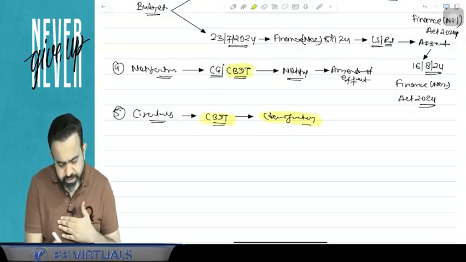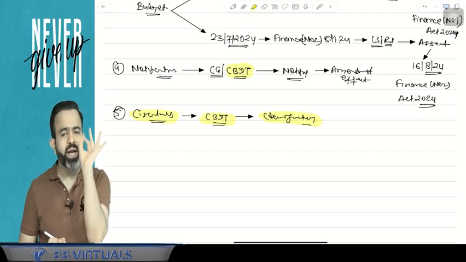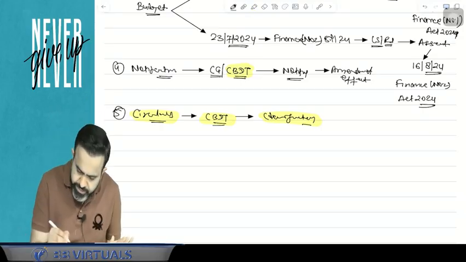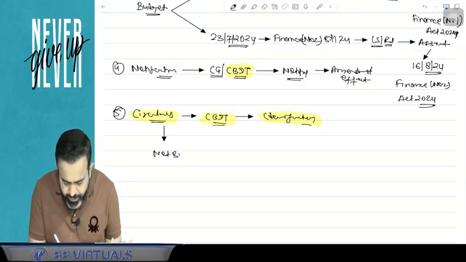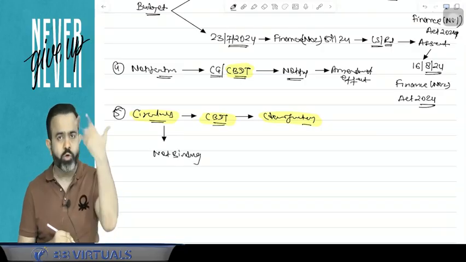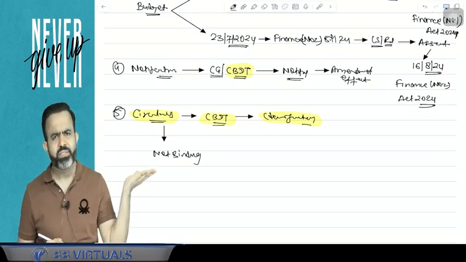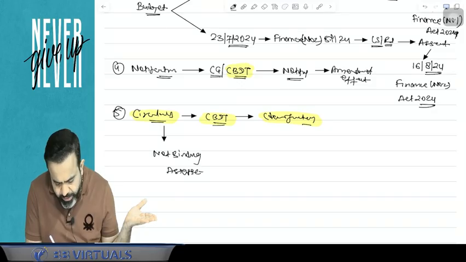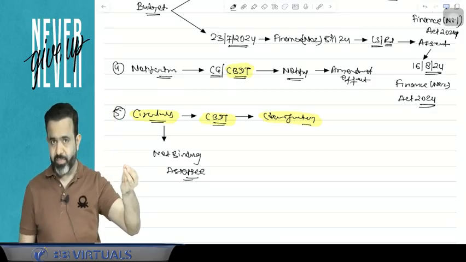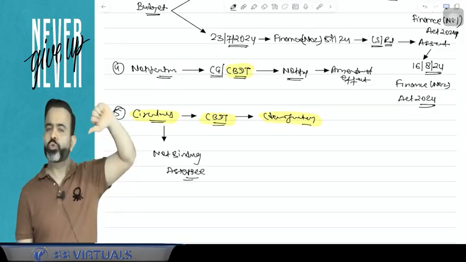And guys, remember, circulars are not binding on the assessee. If the assessee wants to ignore it, the assessee can ignore it. So circulars are not binding on the assessee, but they are binding on the department, since the department has issued the circular.